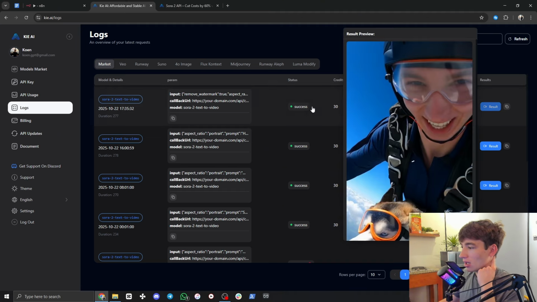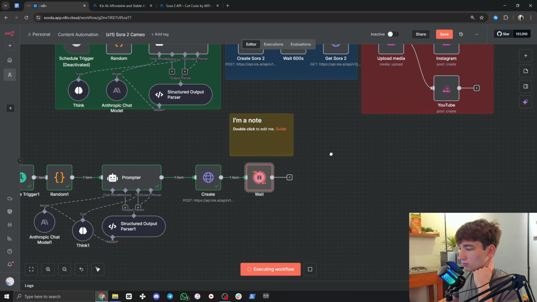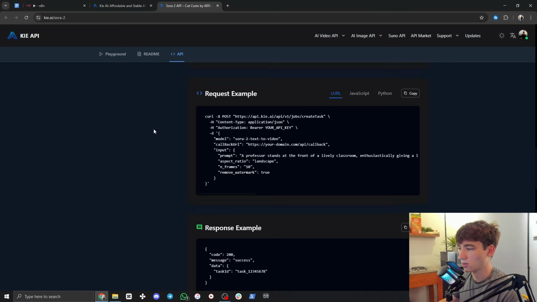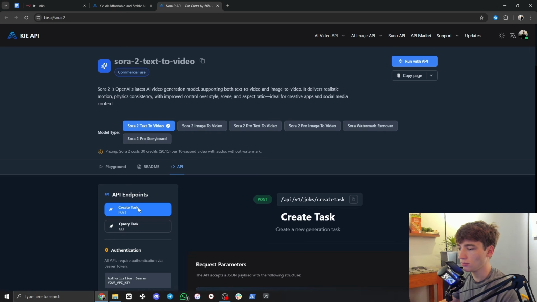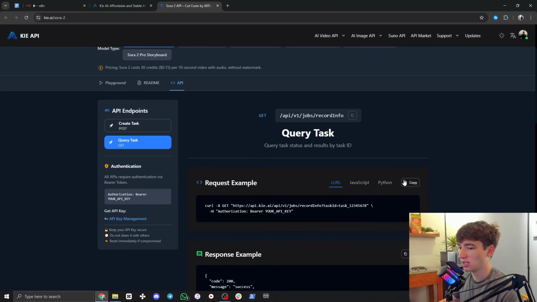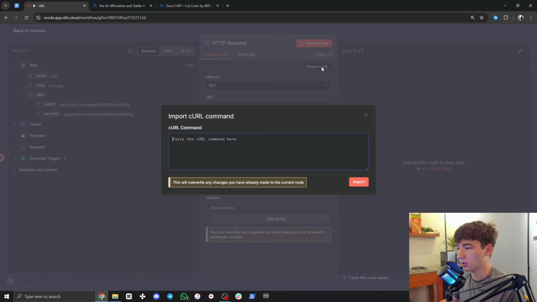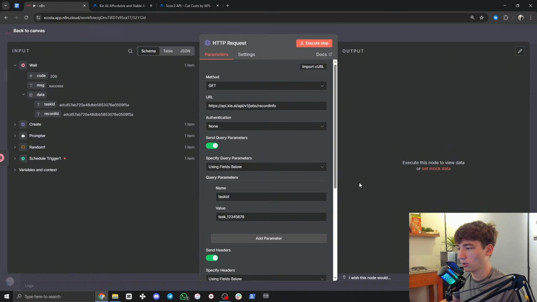So now we need to retrieve this video. So I'm going to execute this wait node right here. And then we're going to add an HTTP request again to retrieve the video. So we're going to hit plus, HTTP. Then we're going to come back to the other KeyAI Sora 2 website, and we're going to click on query task right here, get. Request example is here. Click on copy. Go back into n8n, import curl, control V, click on import.